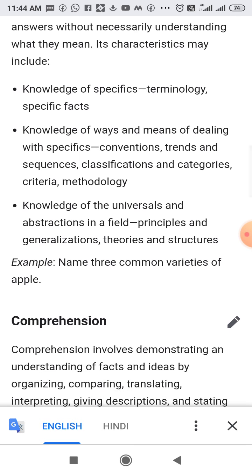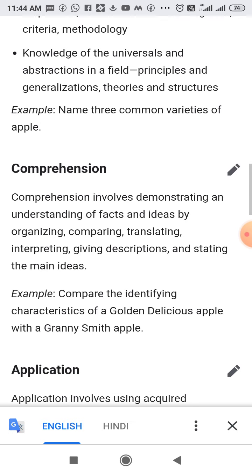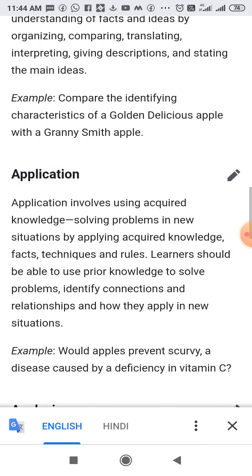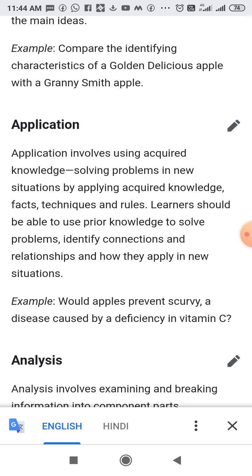Then comprehension. Comprehension involves demonstrating an understanding of facts and ideas by organizing, comparing, translating, interpreting, giving descriptions, and stating the main idea. After comprehension, application. Application involves using acquired knowledge.